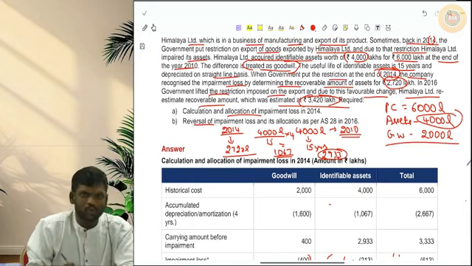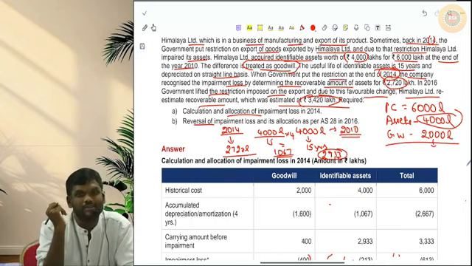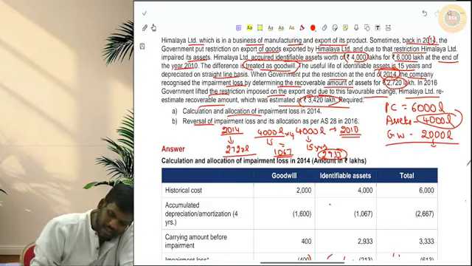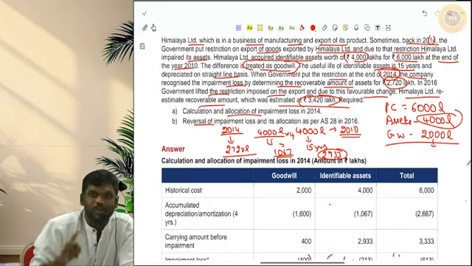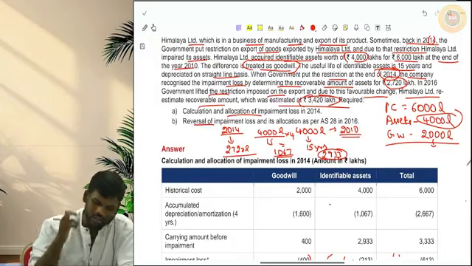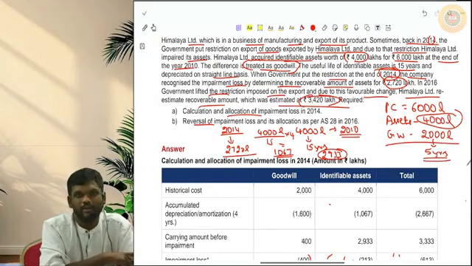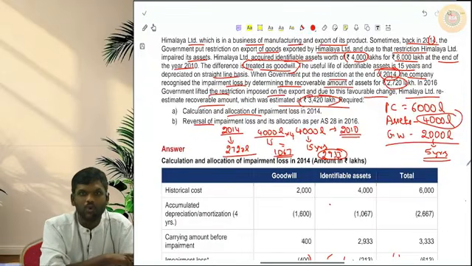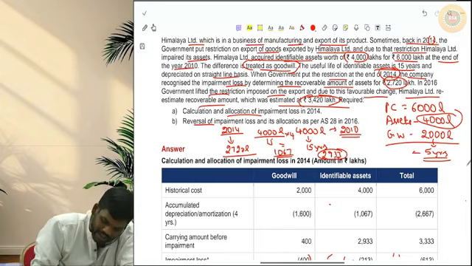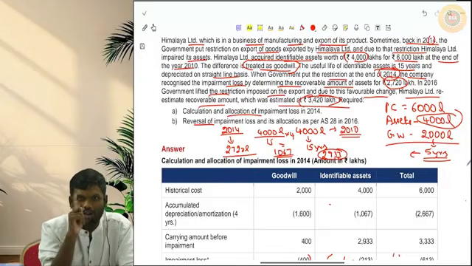Now this goodwill of 2000 lakhs. They have not mentioned the useful life of this 2000 lakhs in the question. They need not mention that. AS-14 says goodwill recognized at the time of amalgamation should be depreciated within 5 years. This is mentioned in AS-14 itself, so they will not give it in the question. Please ensure you have this knowledge.